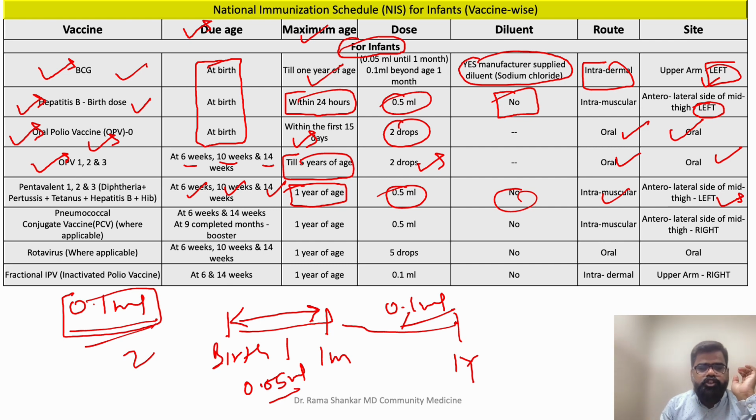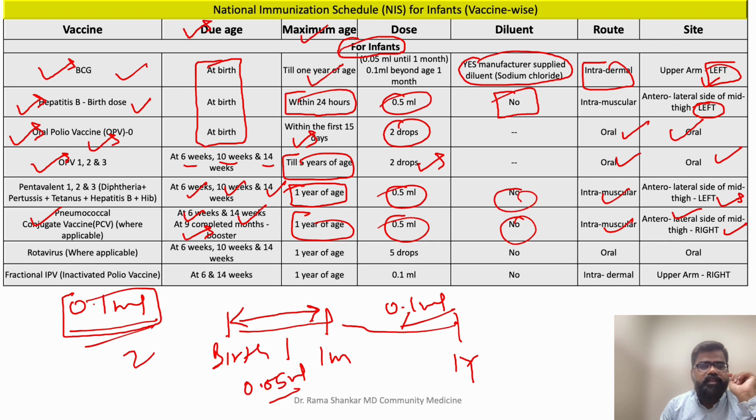The next vaccine is pneumococcal conjugate vaccine. Now, pneumococcal conjugate vaccine, you're giving at 6 weeks, you're giving at 14 weeks, not 10 weeks, and you're giving one booster at 9 completed months, right? Maximum age 1 year. Dose not a problem, 0.5 ml. Liquid vaccine, intramuscular. Since you're giving pentavalent in the left, please give this in the anterolateral side of mid thigh, right.